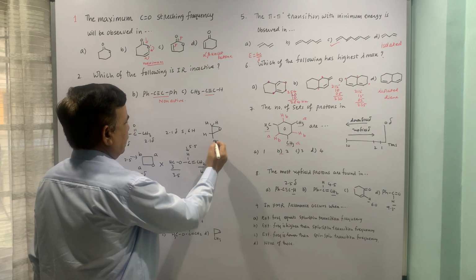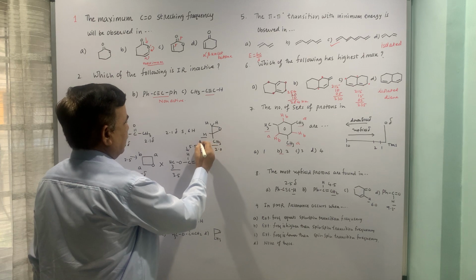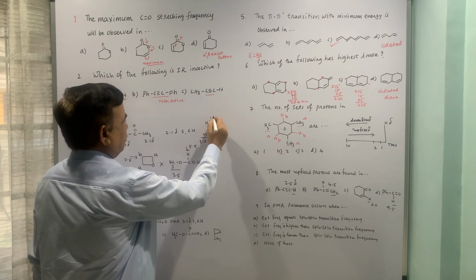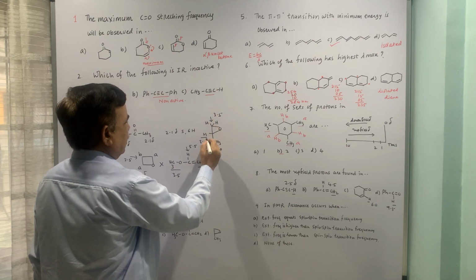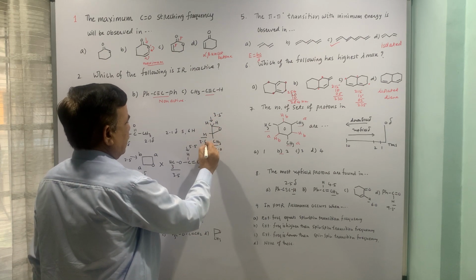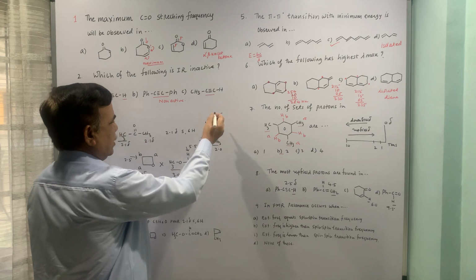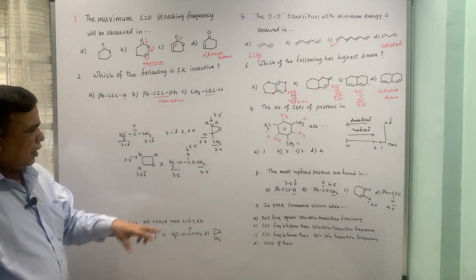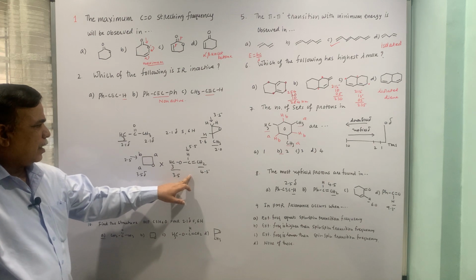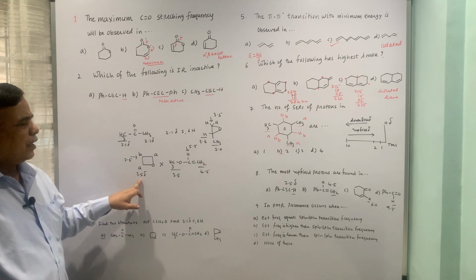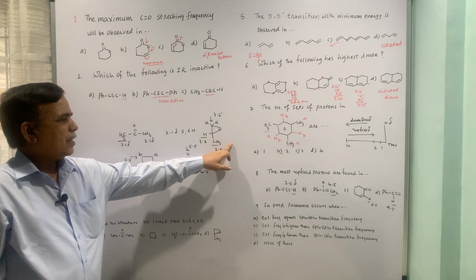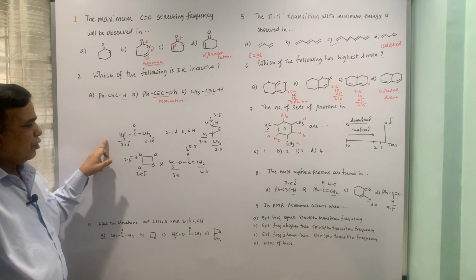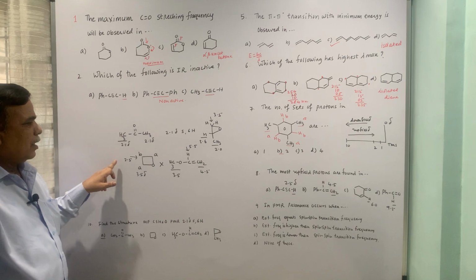This is one set, this is another set, maybe 3.5, 3 or 3.5, 3.6, like CH and CH2. CH has to be higher. So here 3 sets are there, 2 sets are there, 3 sets are there, and 1 set is possible only in the case of acetone. So this is going to be the correct option.